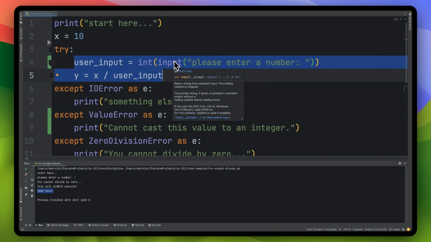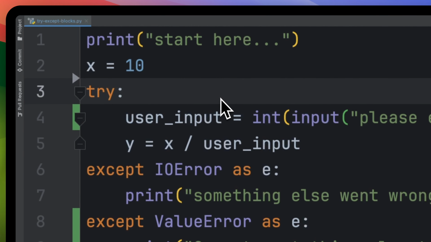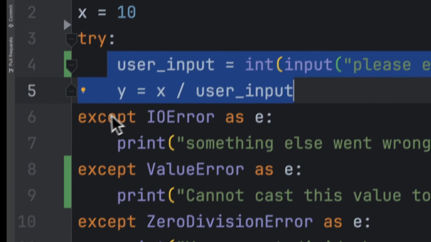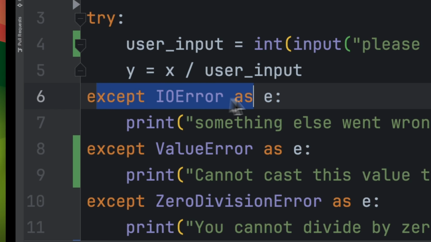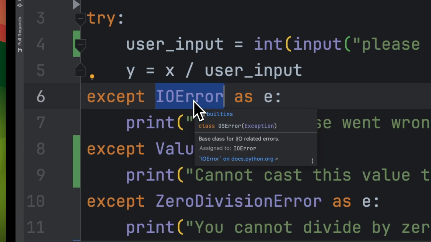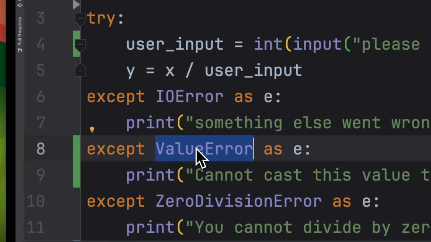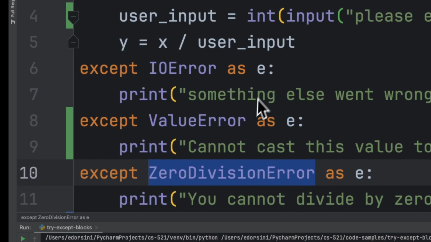One more thing, and again for completeness, is that notice how we're trying some block, and if that goes wrong, we go line by line here in the order of the exceptions. And it's going to say, hey, is this an IO error? If so, do this. If not, check is this a value error? If so, do this. Otherwise, do this. And so on and so forth.